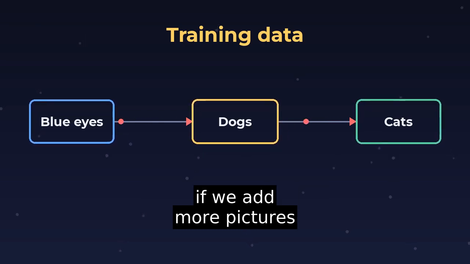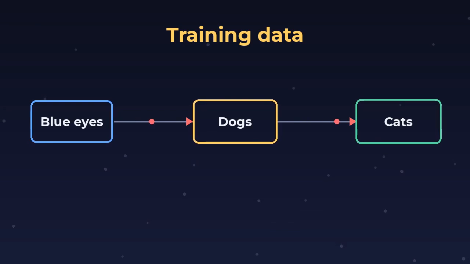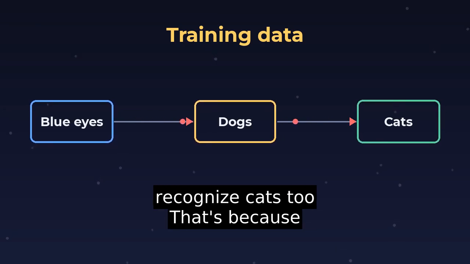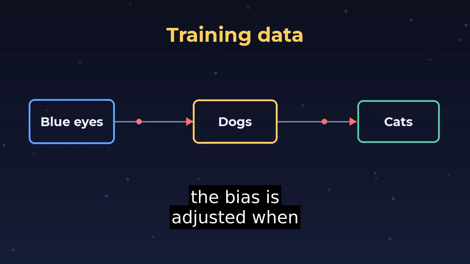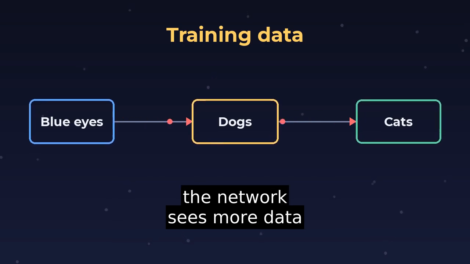But what if we add more pictures of cats to the dataset? The network will start to recognize cats too. That's because the bias is adjusted when the network sees more data.